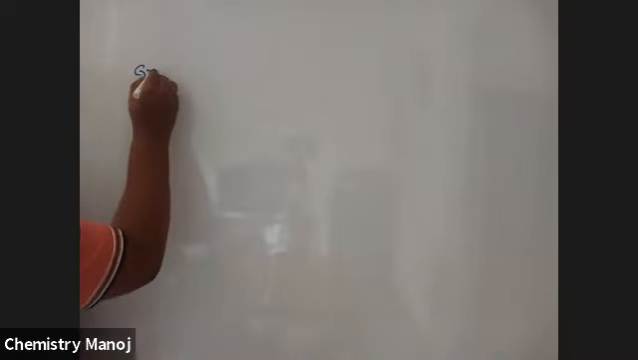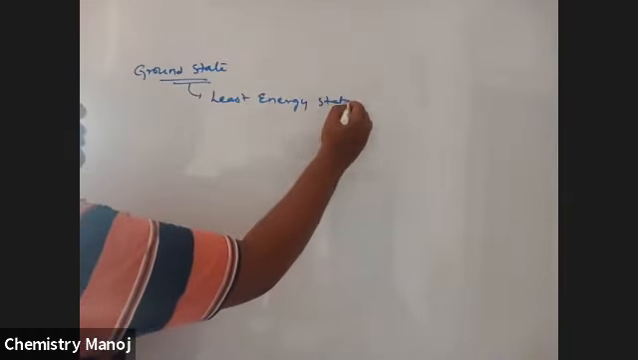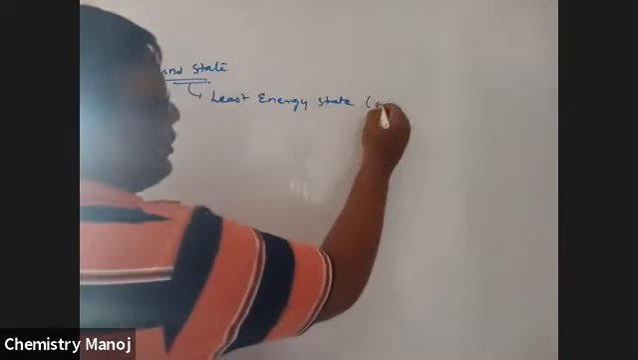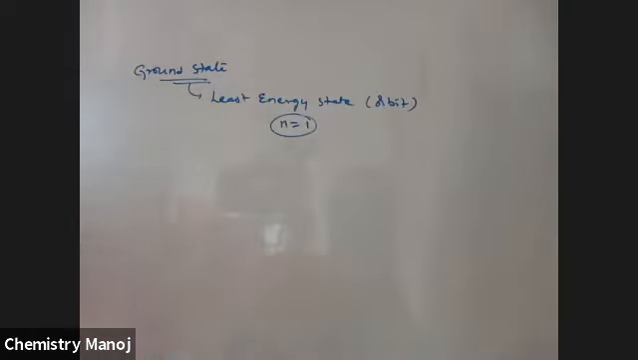The most important terms in this spectra are, first one, ground state. What is the meaning of ground state? It is the least energy state. That is nothing but the first orbit. So the least energy state is the ground state. It is nothing but n is equal to 1, the first orbit. The state is called the ground state.